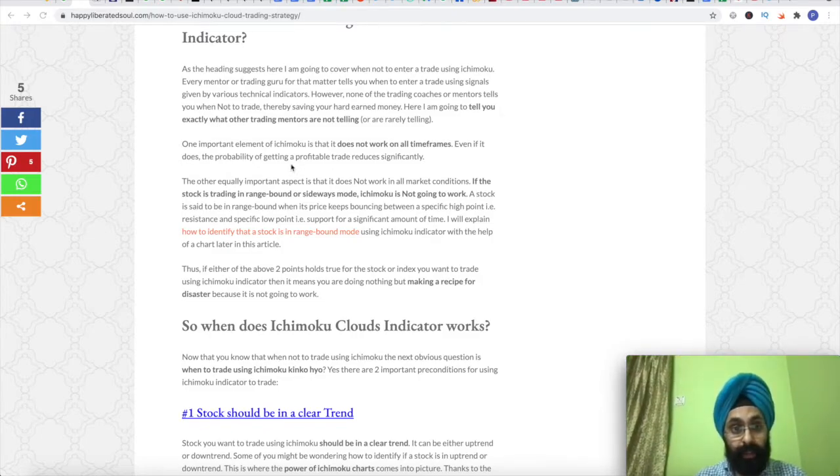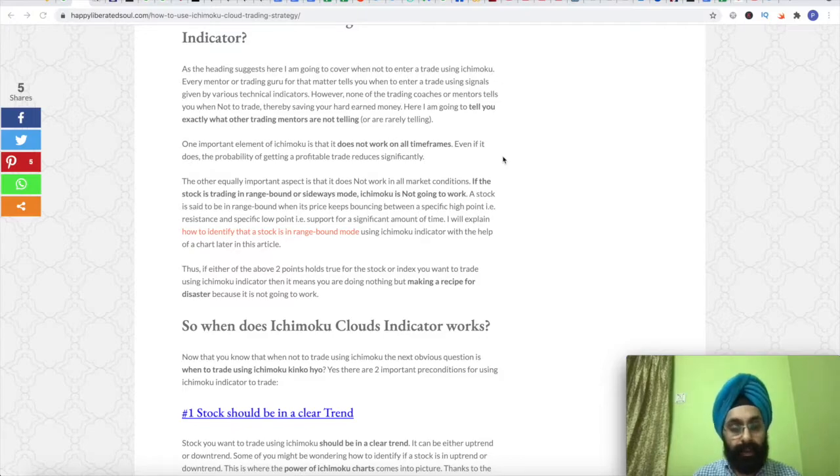Even if it does, the probability of getting a profitable trade reduces significantly. So, which are the time frames which you should not use to trade using Ichimoku cloud? The answer to this is that any time frame lower than 1 hour does not work on Ichimoku.